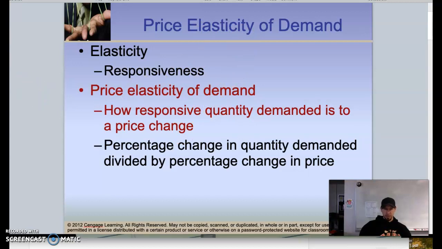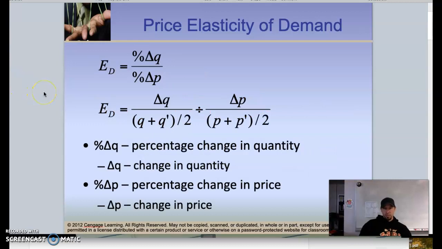And there's some math involved. So we use what we call the midpoint formula. This means we're going to take the average price change and average quantity change. That way, the elasticity value is going to be the same no matter if we are increasing or decreasing either price or quantity. There are other ways to do it, like taking it on the arc, but we're not going to worry about that.